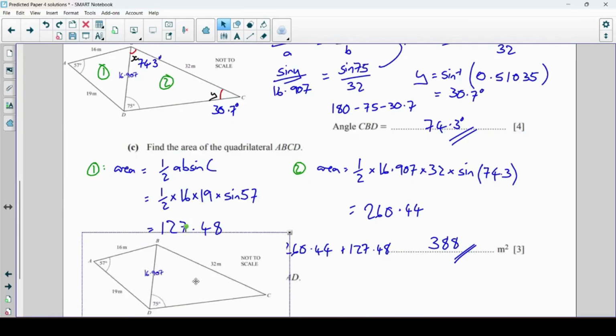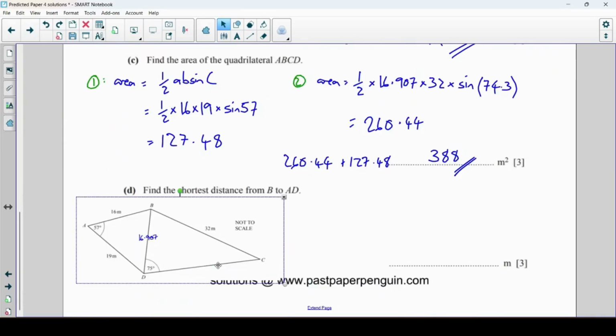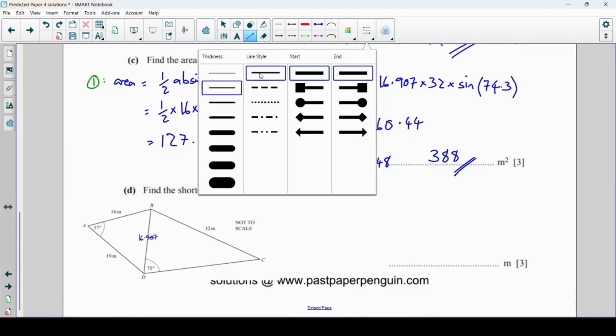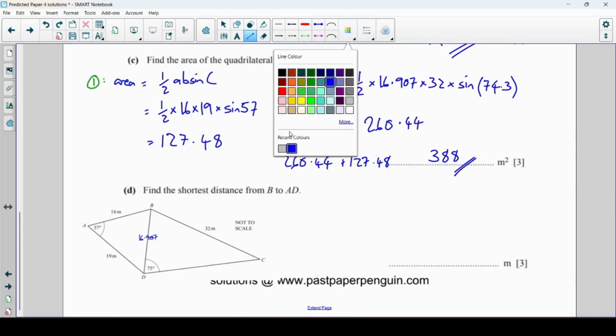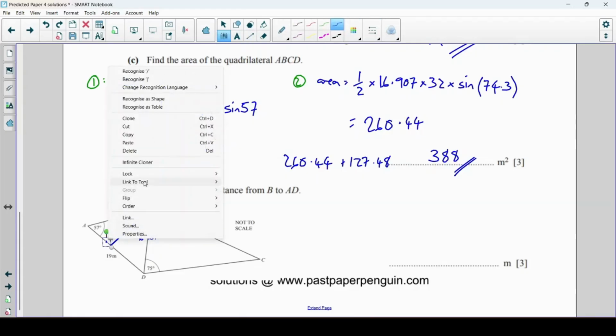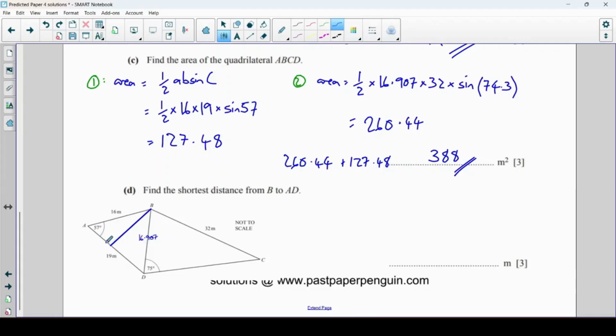Okay, let's get this diagram again. And first of all, let's show the distance that they're referring to. The shortest distance from B to AD will be where this line makes a right angle with this one. So we get a right angle here.